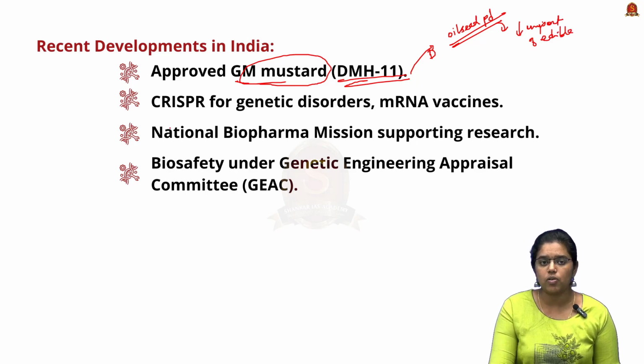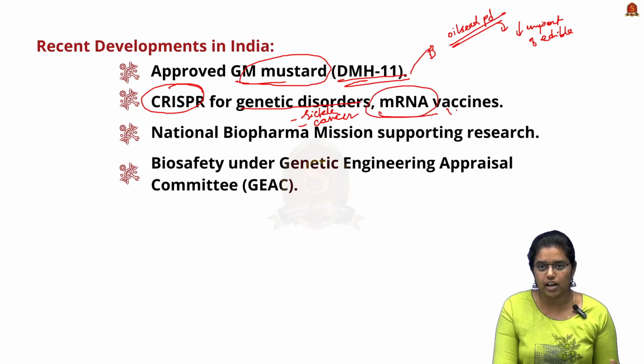This is one advantage. We are also using CRISPR technology to treat many genetic disorders, be it sickle cell anemia, and it is also used to treat cancer. We are also using CRISPR technology for the production of mRNA vaccines as well.